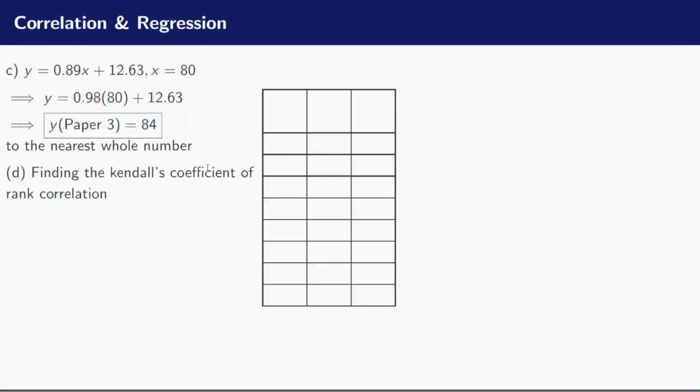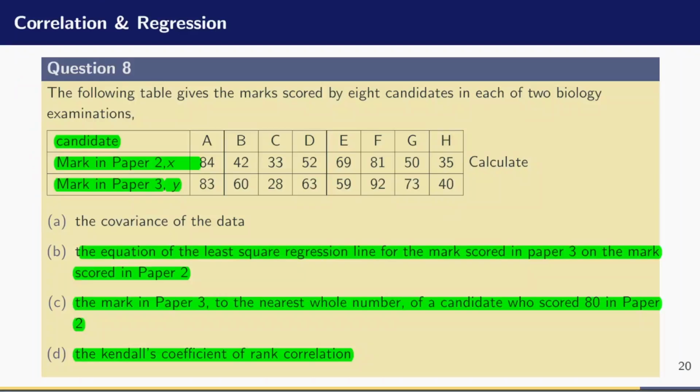The first thing to do is to draw our table where we are going to rank these values. To rank means that you write the values in order of size, either from the least to the greatest or from the greatest to the least. Are we together? But in this particular question, I will rank from the least to the greatest. If you do the other way around, you are going to have exactly the same result. So you can test it and compare the answer with what I'm going to have.